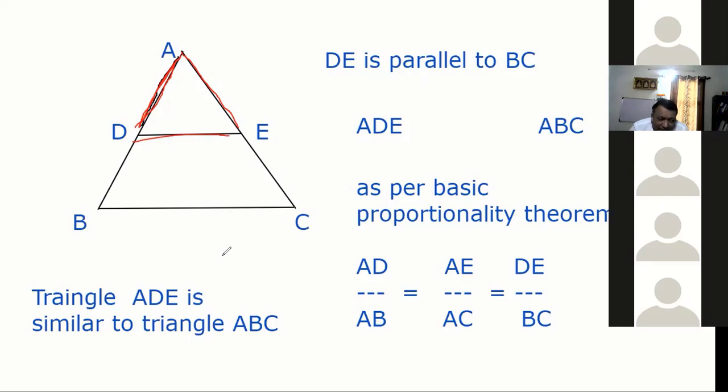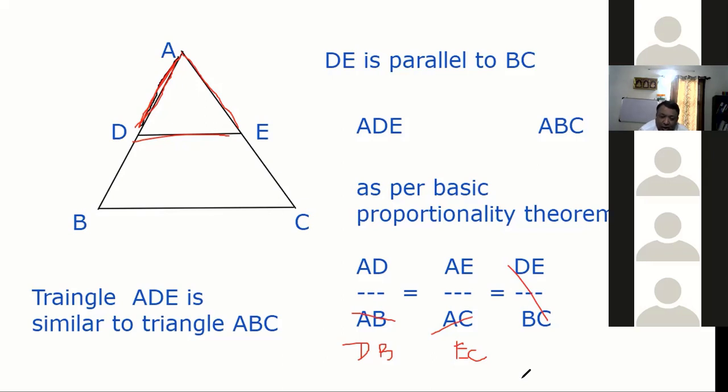The basic theorem says AD by AB, meaning the side of the smaller triangle to the side of the bigger triangle. So the bigger triangle side will be AB, right? Yes sir. DB is not a triangle side. What is DBEC? Is it a triangle? No sir, it's a trapezoid. But you can evaluate and make it AD by DB also instead of AD by AB, because AB is AD plus DB, right? Yes sir. AC is AE plus EC. So you can write DB also, and instead of AC you can write EC also. But this will not hold.